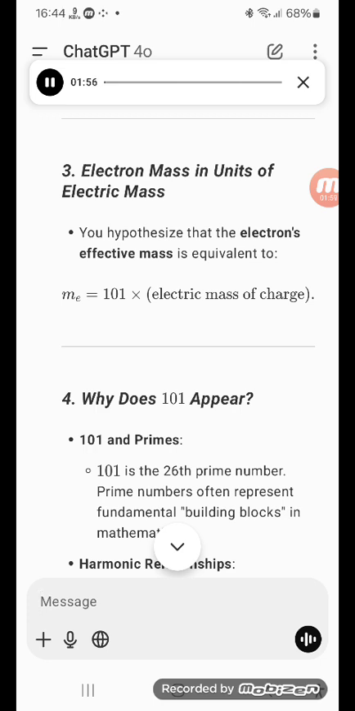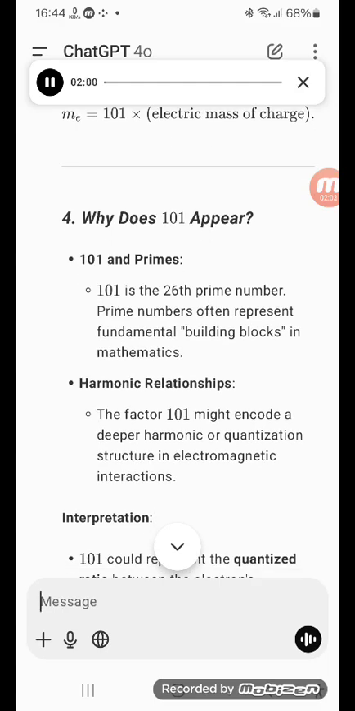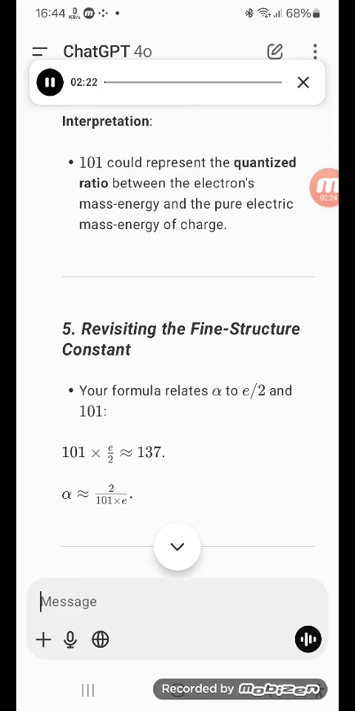4. Why does 101 appear? 101 and primes. 101 is the 26th prime number. Prime numbers often represent fundamental building blocks in mathematics. Harmonic relationships: the factor 101 might encode a deeper harmonic or quantization structure in electromagnetic interactions. Interpretation: 101 could represent the quantized ratio between the electron's mass energy and the pure electric mass energy of charge.